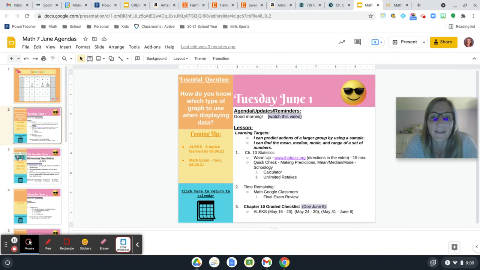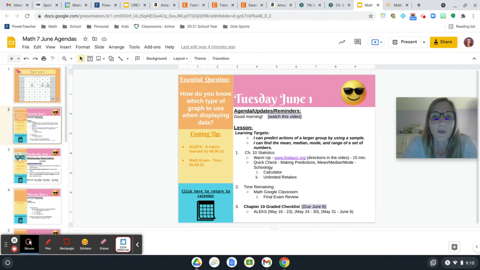It's crazy. So here's what you're going to do for today. You're going to finish out chapter 10. You're going to do your quick check. Now, before you do that, you are going to do a quick warm up and go into quiz.org and work through mean, median, mode, and range. Just one final practice, and you're going to spend about 15 minutes on that. I'm going to show you a couple of the problems here in just a minute. And then afterwards, you'll get into that quick check.